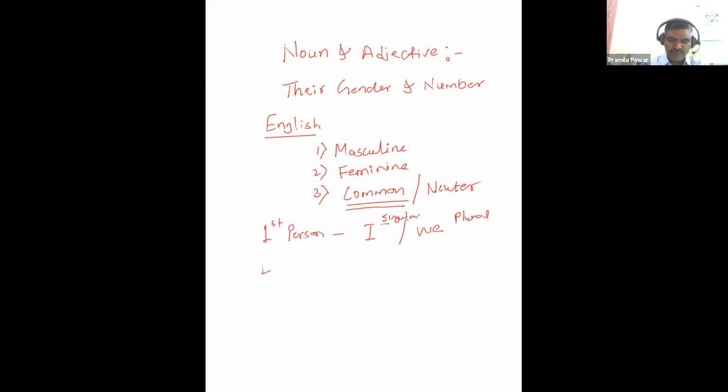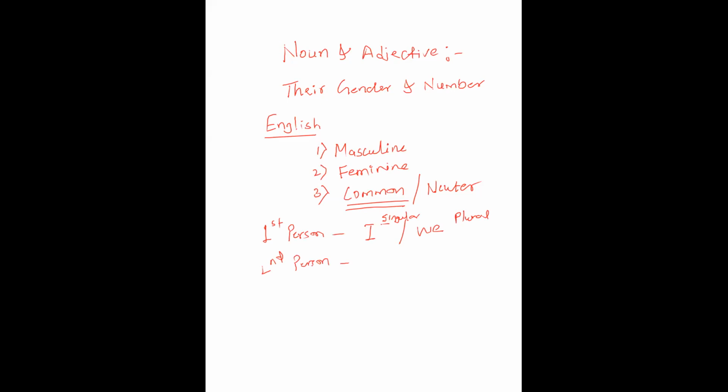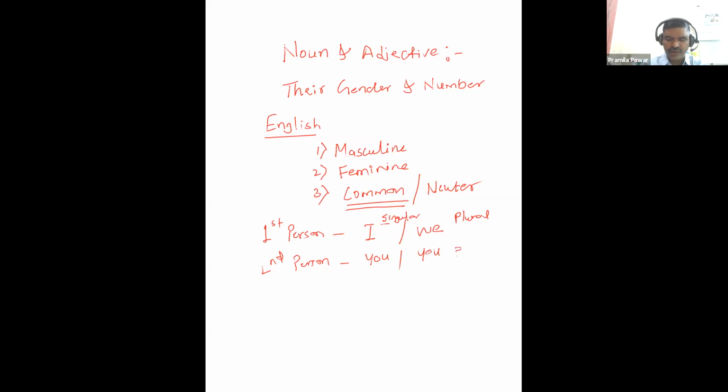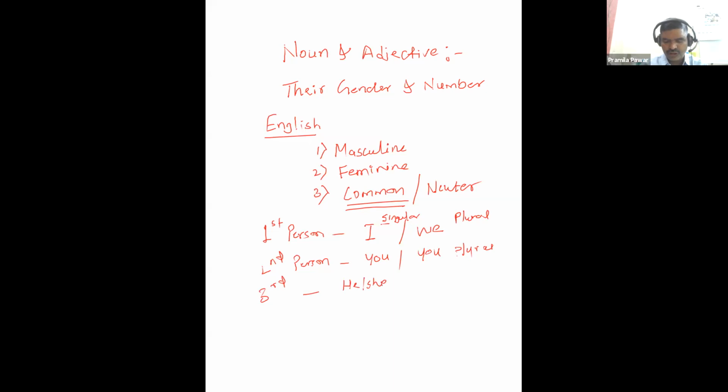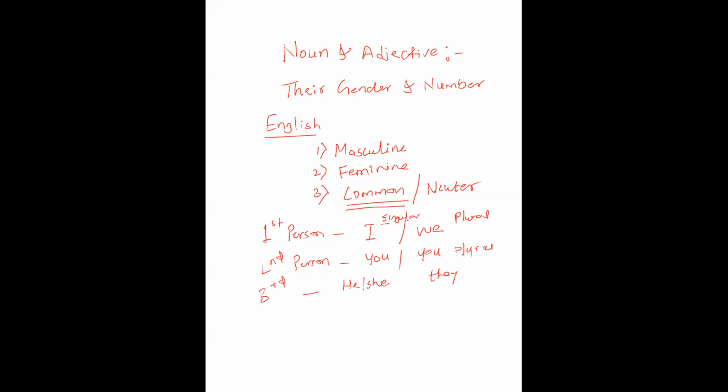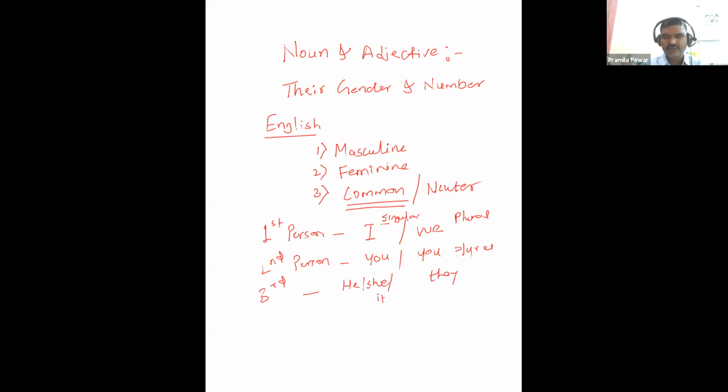Then for second person, you. Both for plural and singular, you is used. And for third person, he, she, it, and they.